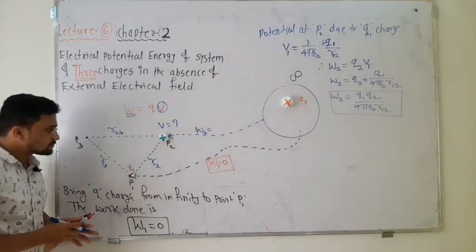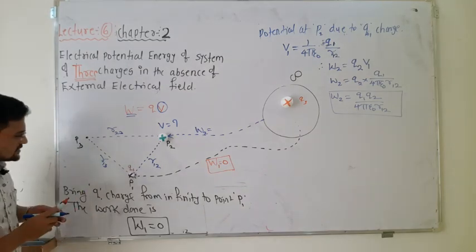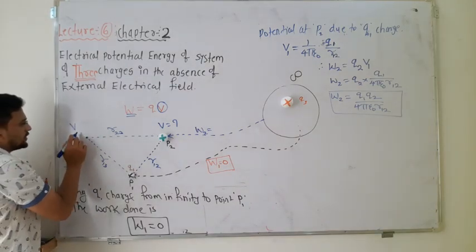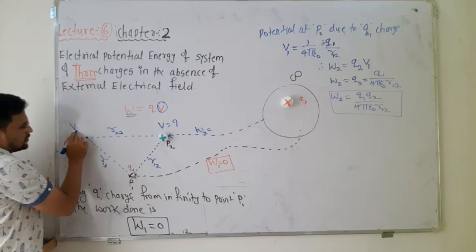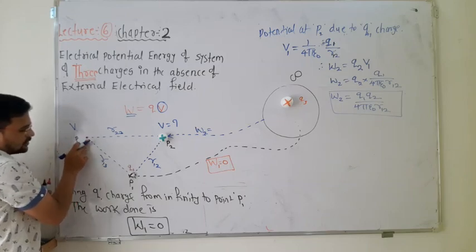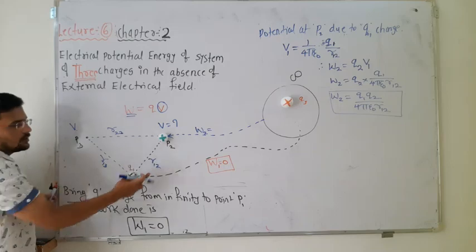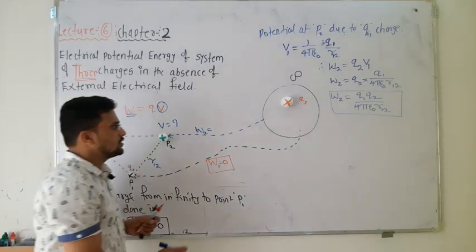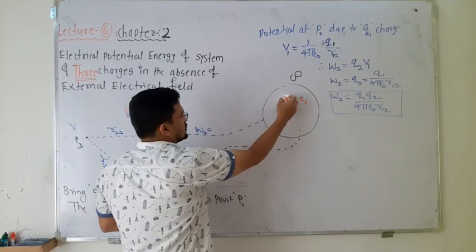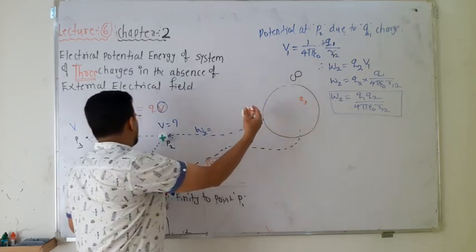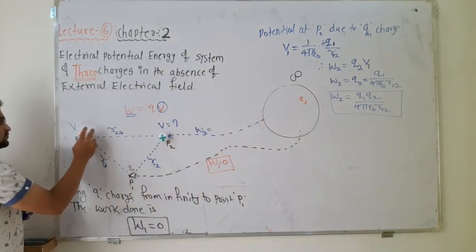So first you have to find out the electric potential at point P3 due to charge Q1 and due to charge Q2. I will take this charge from infinity and place it over here.